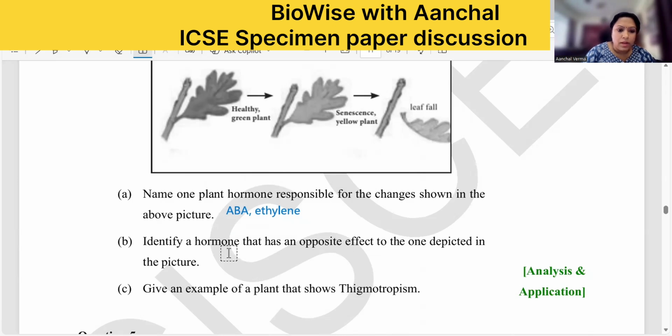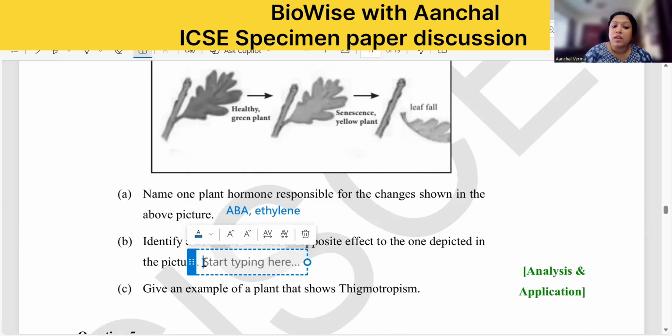Then identify the hormone that has an opposite effect to the one depicted. Now here they are talking about growth inhibition. So name a growth promoter, auxin. Auxin helps in the formation of new leaves and all. So you can write auxin.